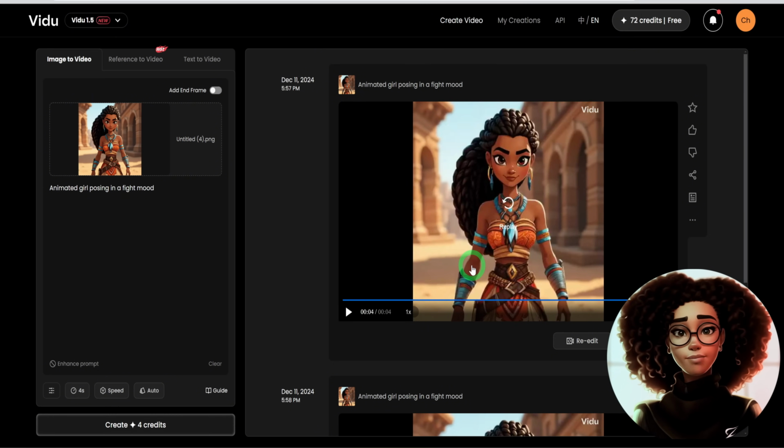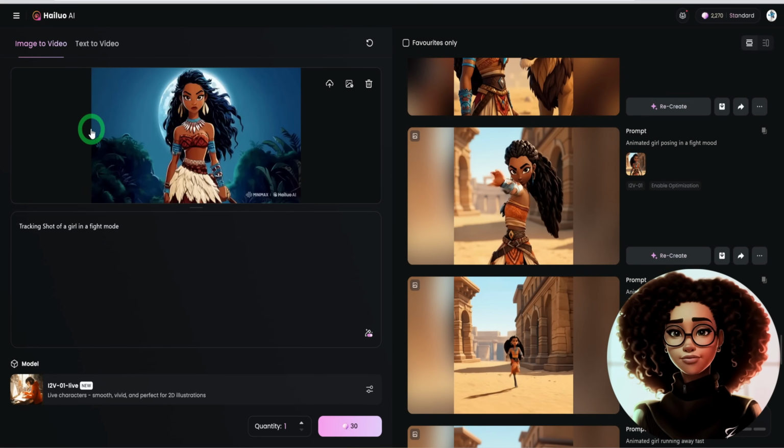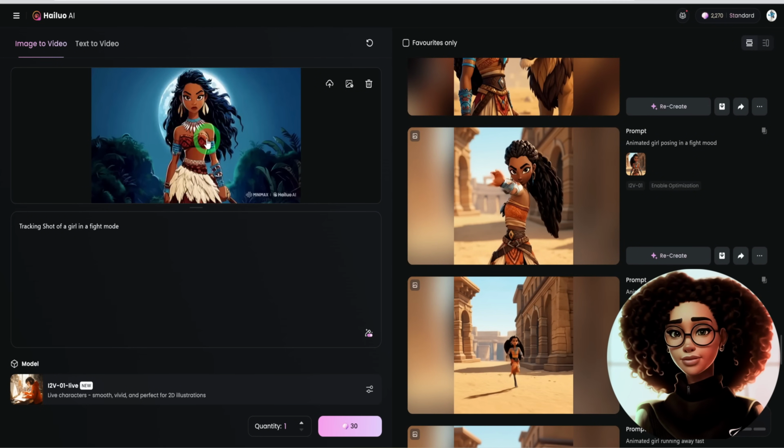To animate your images in Hailuo by Minimax, click on Image to Video and upload your image. Add the prompt describing the camera movement you want, such as a tracking shot of a girl in fight mode. This brings me to different camera movements that are important to add to your prompt.